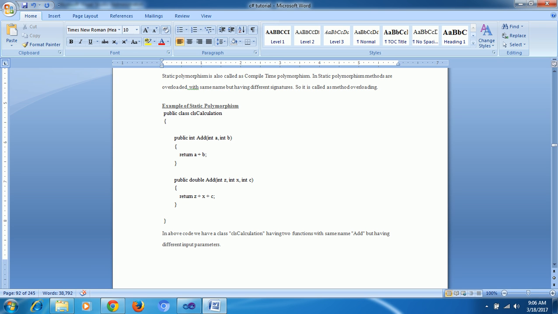These are all acceptable methods. One acceptable method is without any parameters, one is with a single parameter, and then integer, string, integer, string, string and int.